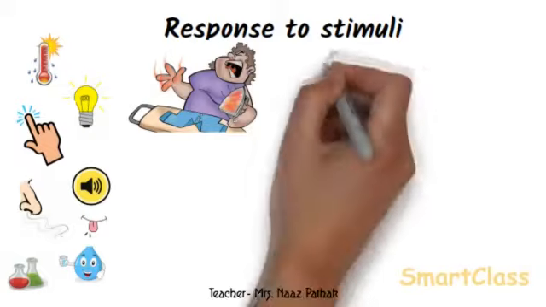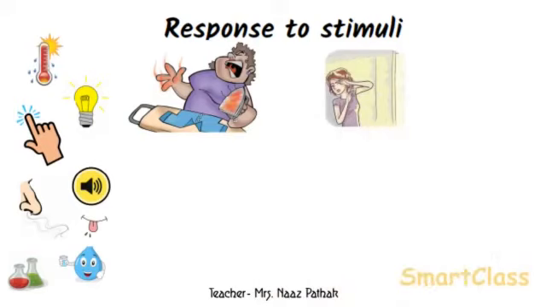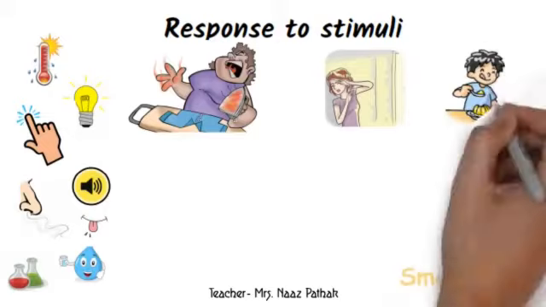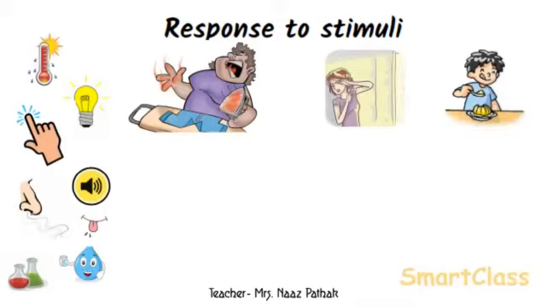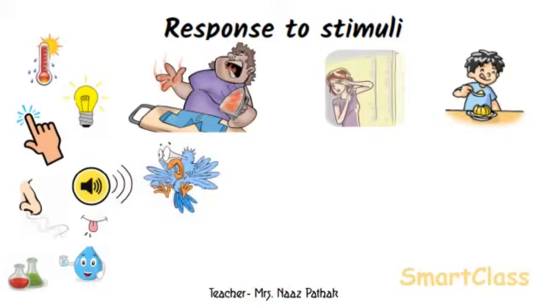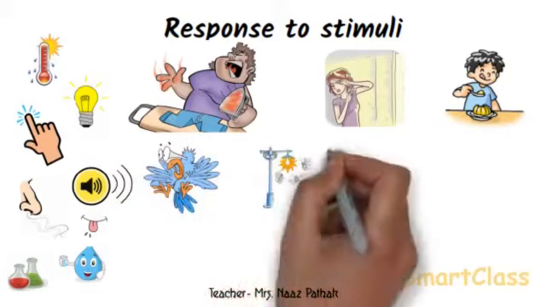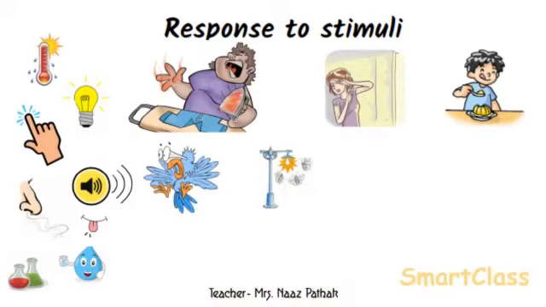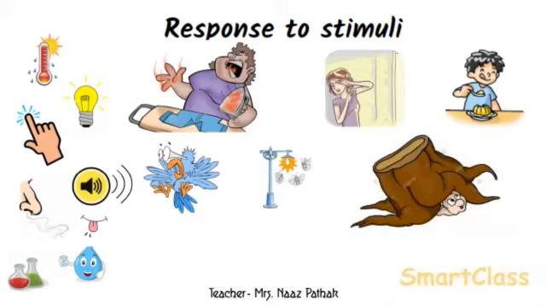Another example, if we move suddenly from a dark place to a bright place, then our eyes shut themselves in response to the light. Yet another example, if we see our favorite food, our mouth starts watering. Birds fly away when they hear a loud sound. Some animals are attracted by light and move towards the light, while some animals like cockroaches and earthworms do not like light and they try to hide from light.